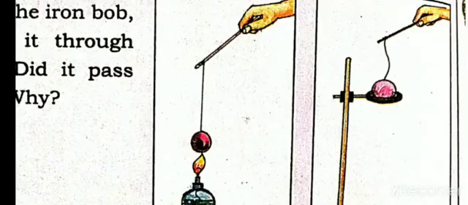Why is it like that? First it was passing through the ring, but now it is not passing through the ring. Why is it like that? Because when you heated the bob, the particles inside the bob expanded. So it occupied larger space, so it did not pass through the ring.